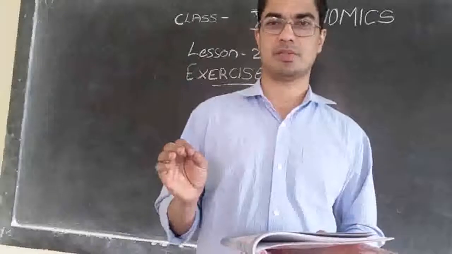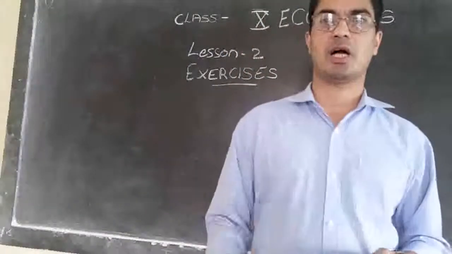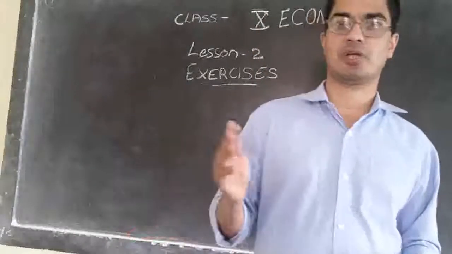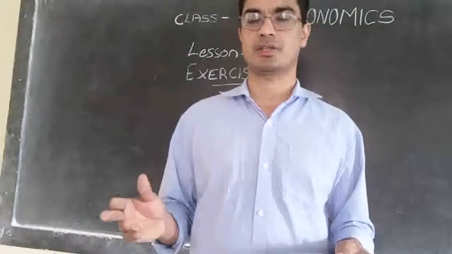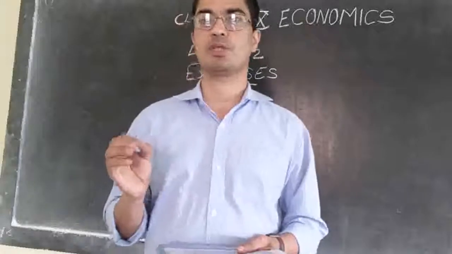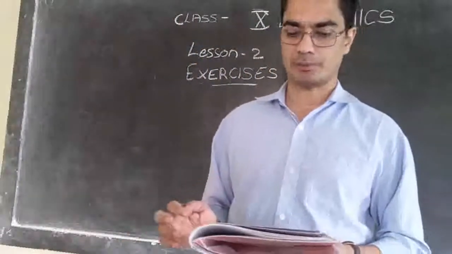But the cobbler, he is also providing service, but he is working in the unorganized sector. He is not sure anybody will come to him that day to repair the shoes or not. So his income is not steady. He is not sure how many rupees he is going to get and so on. So the odd one is cobbler.